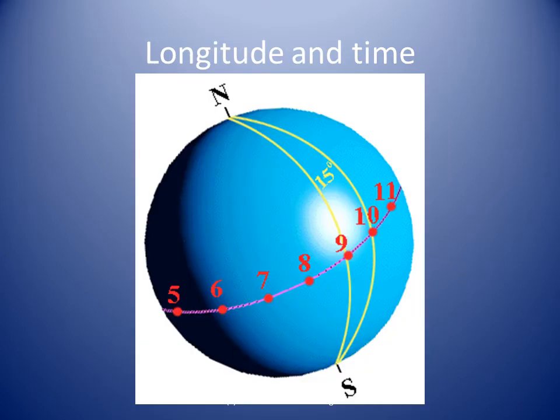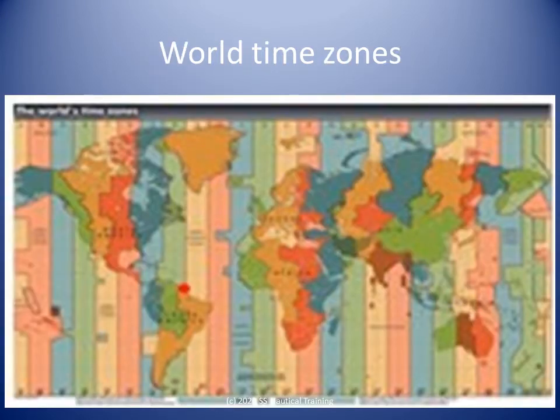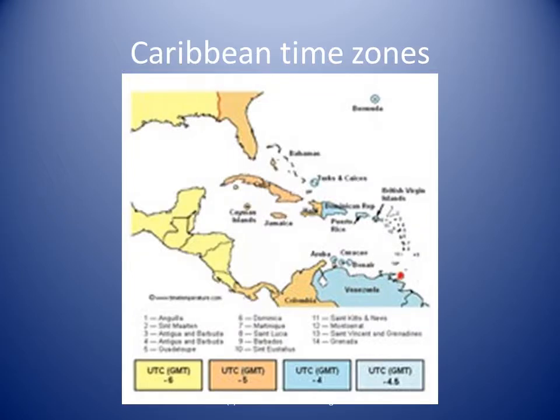Time zones are based on the division of the world into 24 time zones of 15 degrees longitude each. The time convention begins with Universal Coordinated Time, UTC, which is also commonly referred to as Greenwich Mean Time, GMT, being located at the prime or Greenwich meridian. A time zone is one of the areas into which the world is divided where the time is calculated as being a particular number of hours behind or ahead of GMT. Trinidad is in time zone UTC-4.